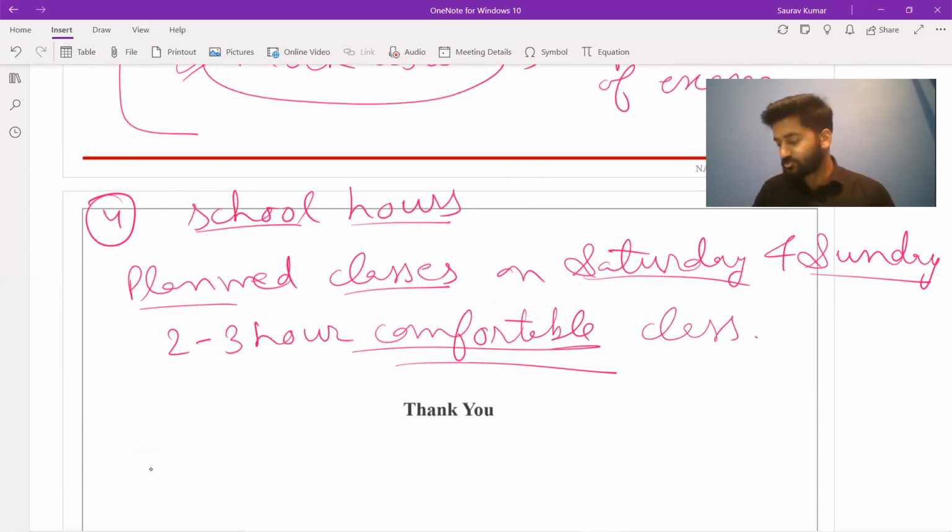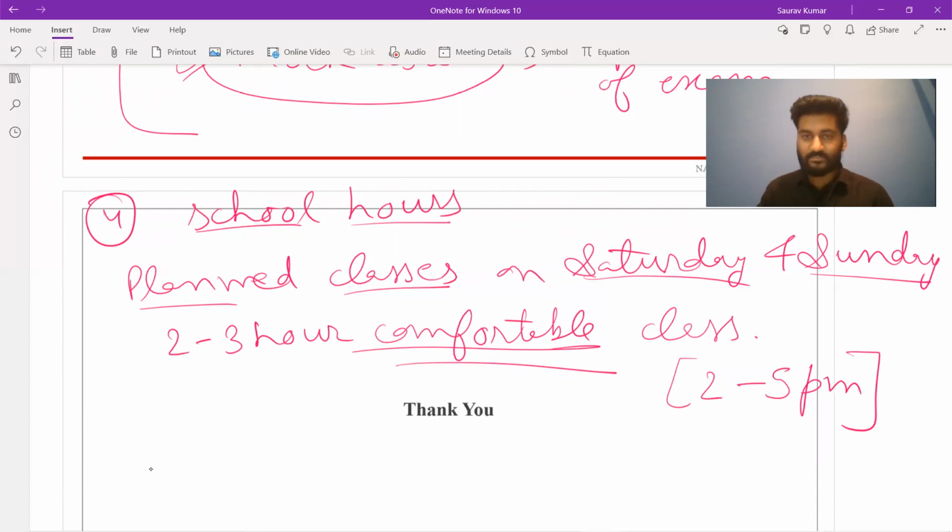The timing could also suit all of you, from 2 to 5 p.m., because all these considerations and plannings, not only the study material that we discussed but also the conduct of classes, are as per the best convenience of students. So this way, these things are planned. And the last one is that 100% of topics are covered.